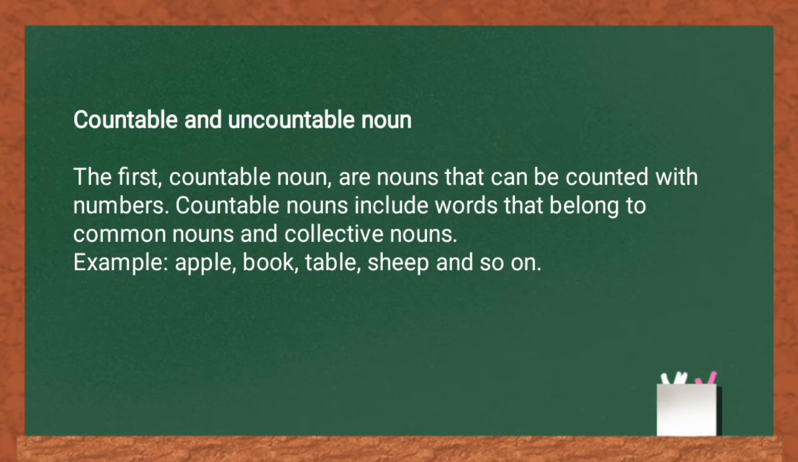Countable and uncountable noun. First, countable noun. Countable nouns are nouns that can be counted with numbers. Countable nouns include words that belong to common nouns and collective nouns. Example, apple, book, table, sheep, and so on.